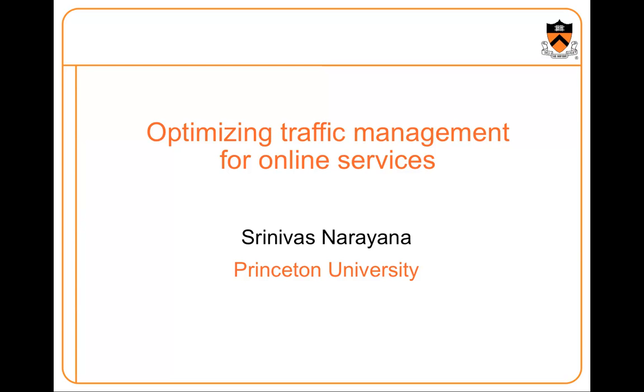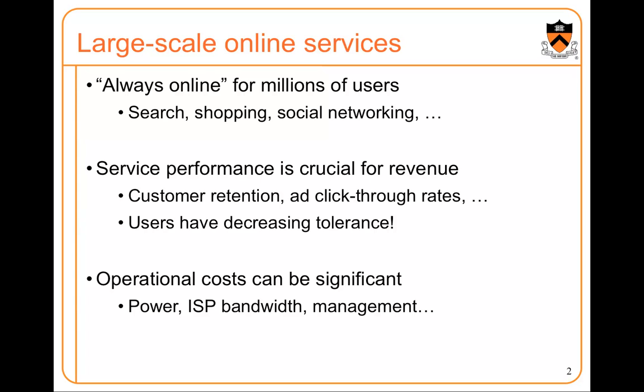Hi, my name is Srinivas Narayana, and today I'm going to talk about my research project, which is about optimizing traffic management for online services. We are surrounded by large-scale online services which appear to be always online for millions of users. Some examples include search, like Google, or shopping websites like Amazon, or social networking websites like Facebook and Twitter. For these services, performance is crucial for revenue as it directly impacts customer retention and the click-through rates for advertisements.